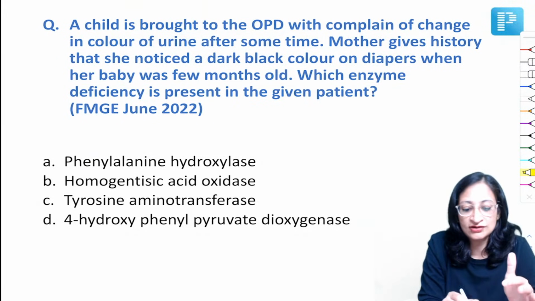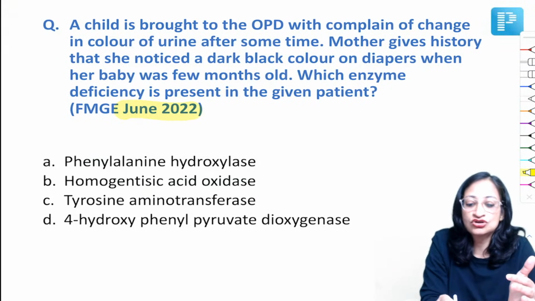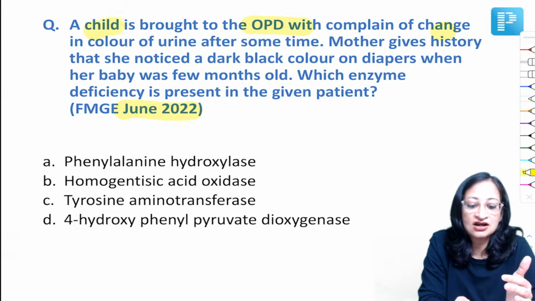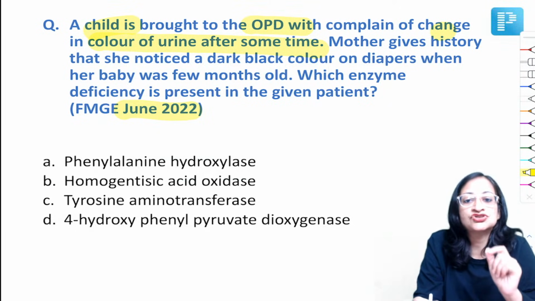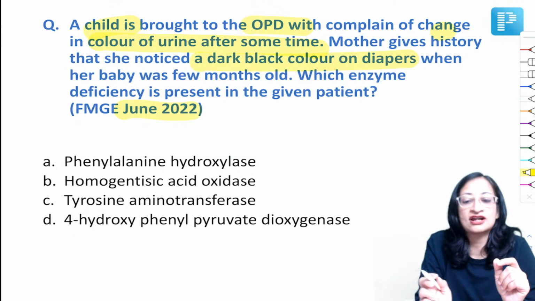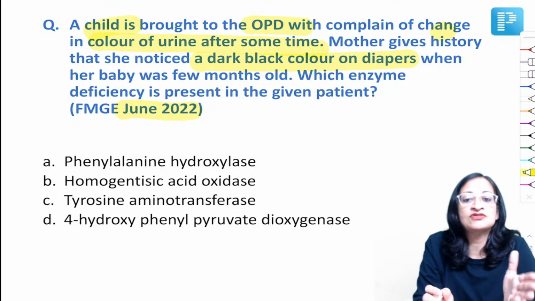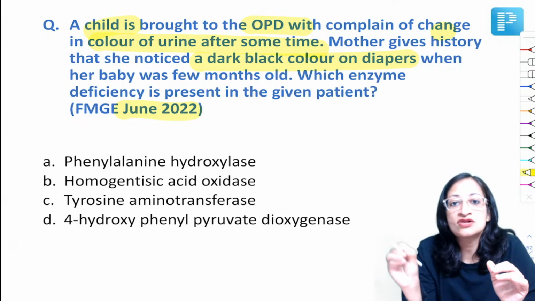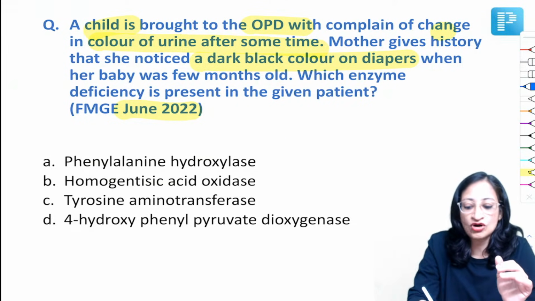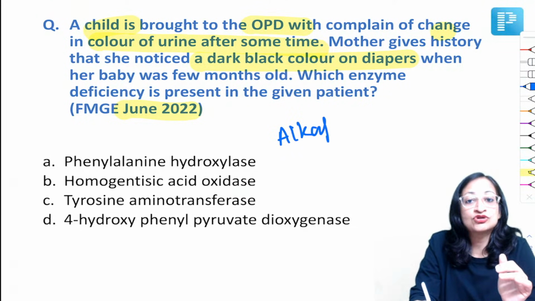I've just put the June 2022 one here. A child is brought to the OPD with complaint of change in the color of urine after some time. Mother gives a history that she noticed a dark black color on the diaper when her baby was a few months old. Which enzyme deficiency is present? Urine turns black on standing, classical of what disorder? It is alkaptonuria.